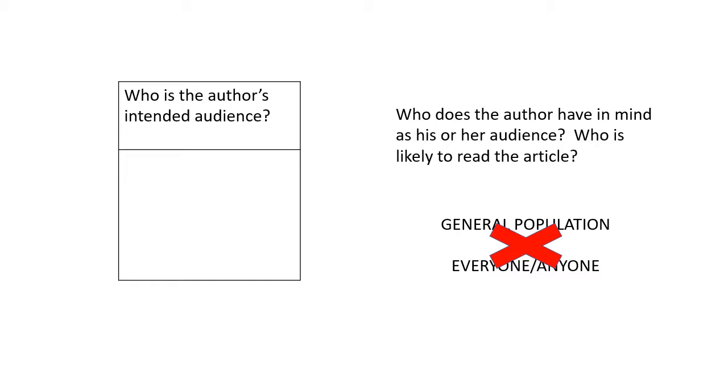So you must always provide a specific group. In this article, Bina Shah seems to be informing her readers about the dark side of arranged marriages. This means that her audience may not know a lot about arranged marriages. Who would not know a lot about arranged marriages that might find this insightful? Maybe we can say Americans. We can even say young and single women with cultures that practice arranged marriages.